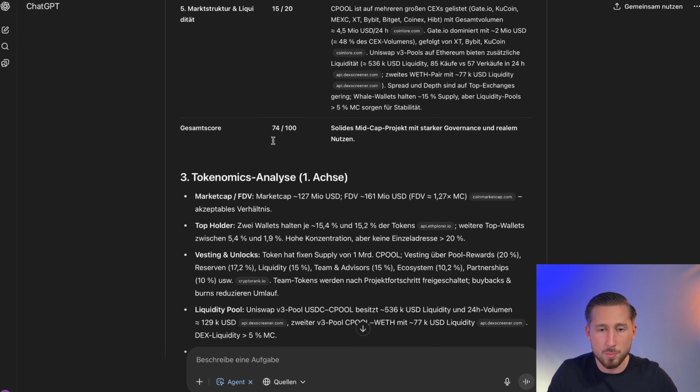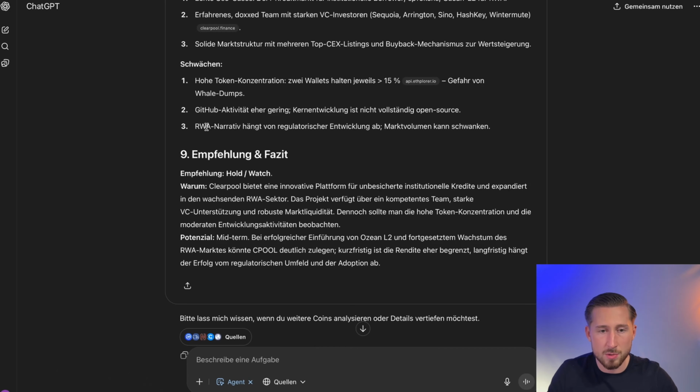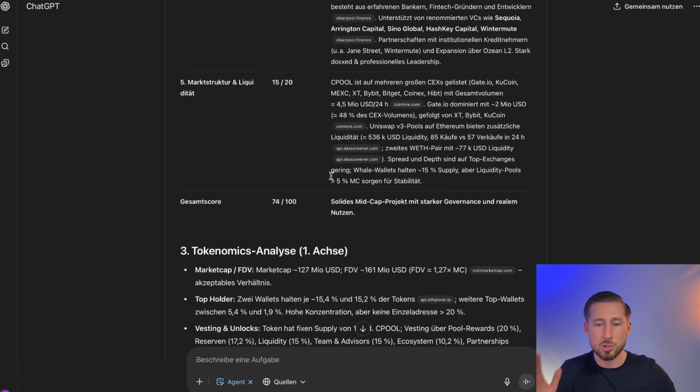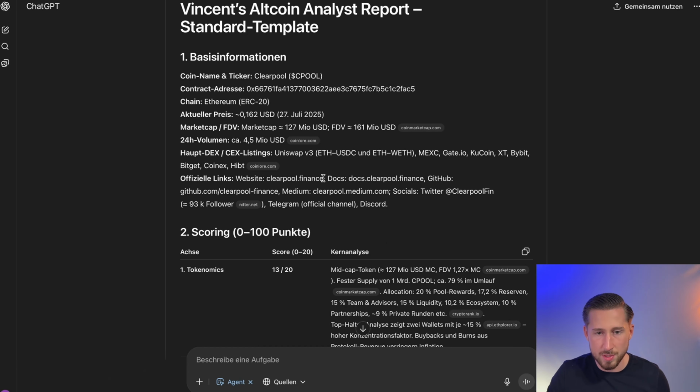In this case, Clearpool, the little brother, received a score of 74 out of 100. In this case, ChatGPT categorized it as follows: a solid mid-cap project with strong governance and real utility. Yes, then everything is summarized here once again, and in this case, the recommendation and conclusion are also given here: hold and watch. That's why I'm definitely satisfied here. As I said, I'm personally invested here myself, but this should at least give you a reference point for how, let's say, the agent categorizes all these projects.